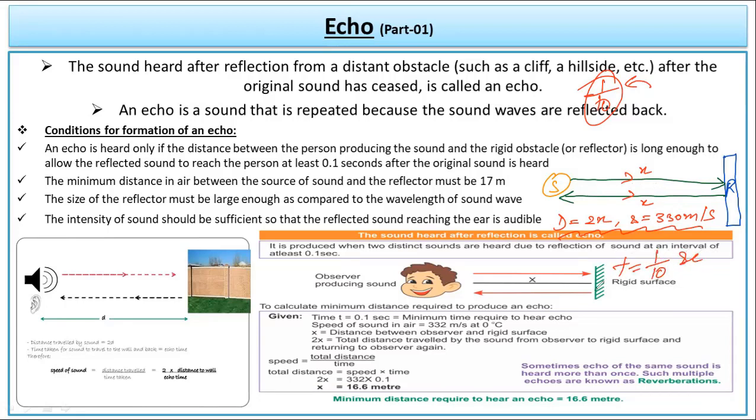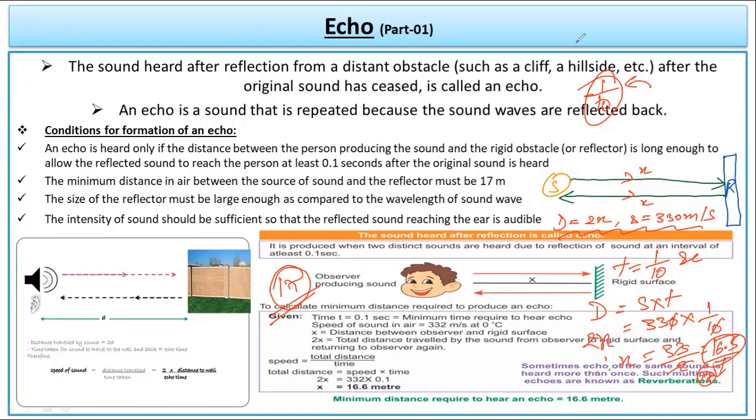Now, when we do the calculation over here, distance equals speed into time. So over here, we can see 330 into 1/10. So this will be cancelled over here, and this is 2x. Therefore, the value of x is going to be 33/2, and when you cancel it, it is going to be 16.5. So if we take a round up value, then 17 meters. The minimum distance required for the condition of an echo to form is 17 meters.